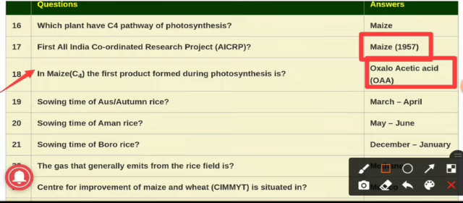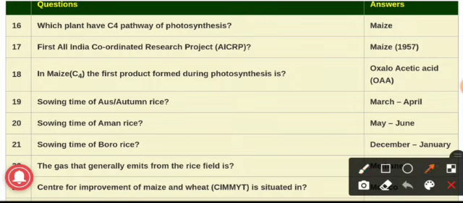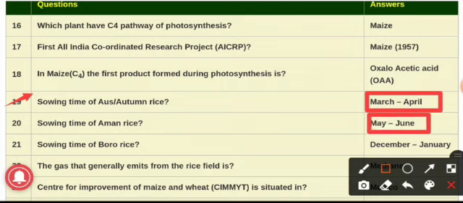Now we will discuss question number 19, 20 and 21 at a time. See, what's our 19th question? Our 19th question is sowing time of autumn rice. The answer is March to April. Sowing time of aman rice, May to June, and sowing time of boro rice, that is December to January.